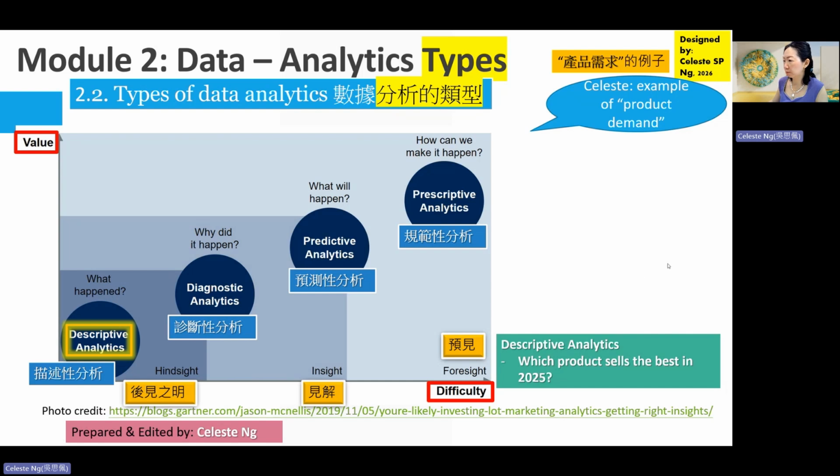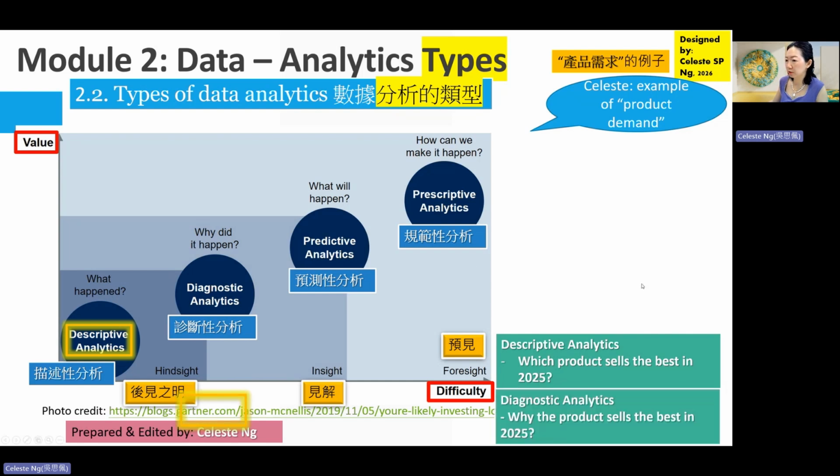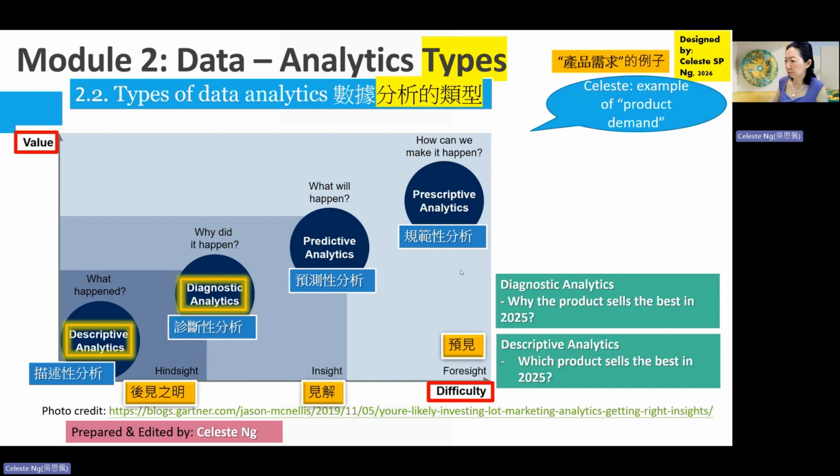Following up from our previous question, it will try to answer questions such as, why did the product sell the best in year 2025? Maybe we would do some scatter plot diagrams, maybe some correlation analysis, the kind of things to diagnose why the product sells the best in year 2025.